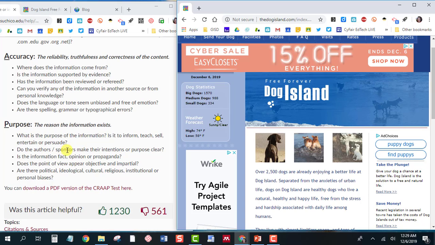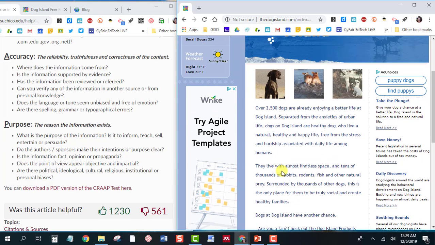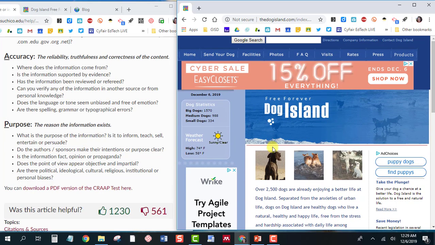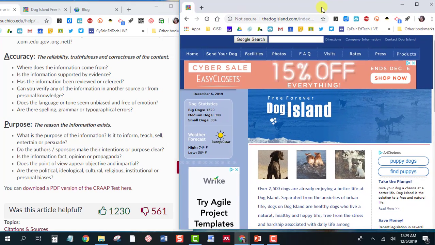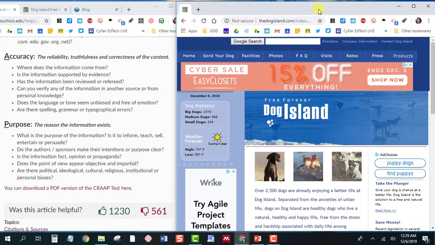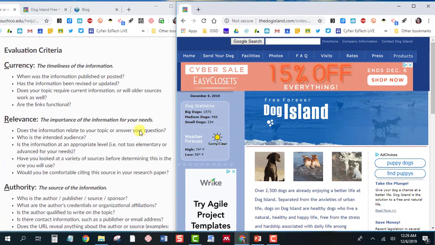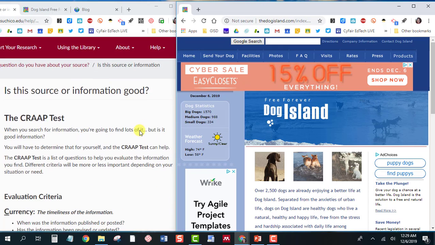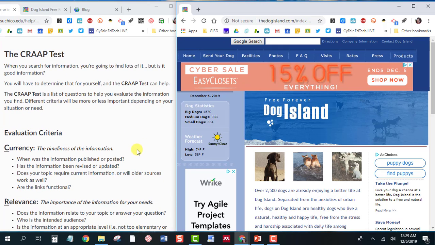And then the purpose of the site, what is their intention? And it sounds like this one is to entertain. So it wouldn't be a good site for me to get reliable information off of. So that's an example of using the CRAAP test to see if a website is reliable or not. And it takes practice to become a detective.